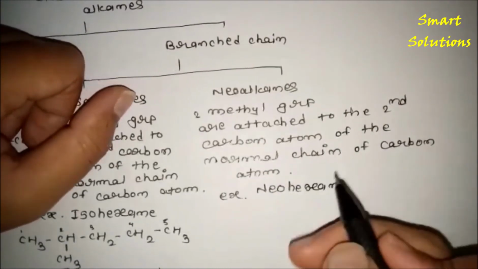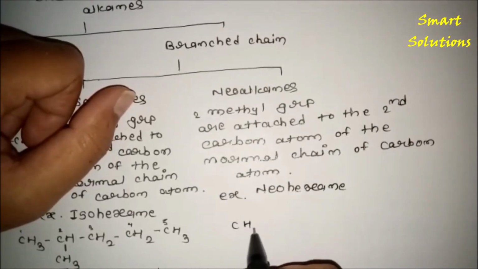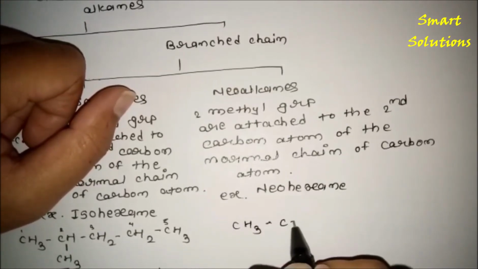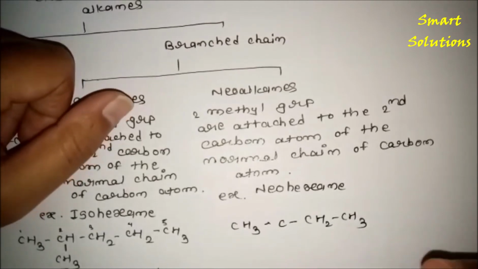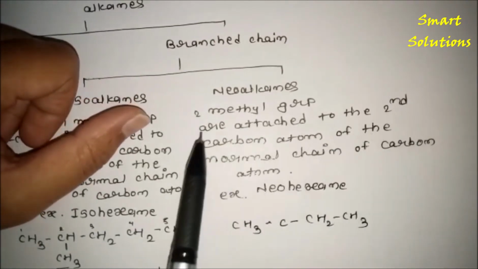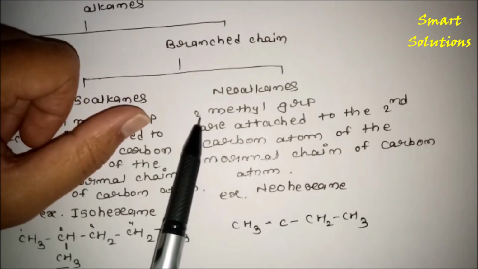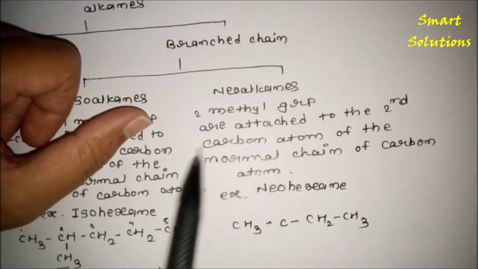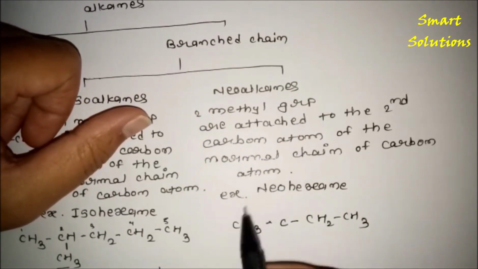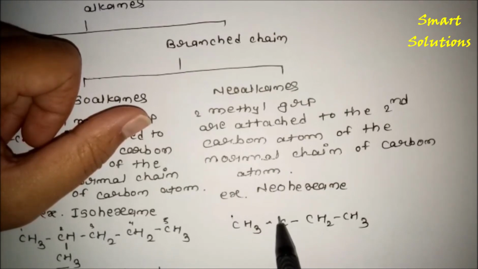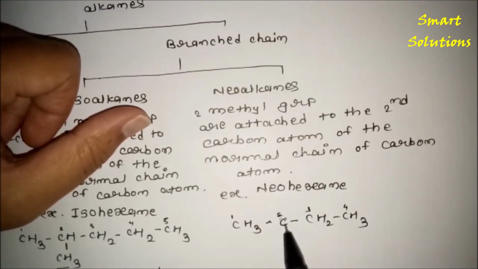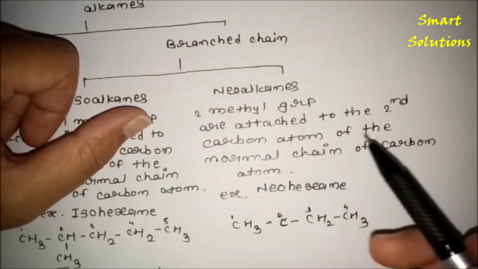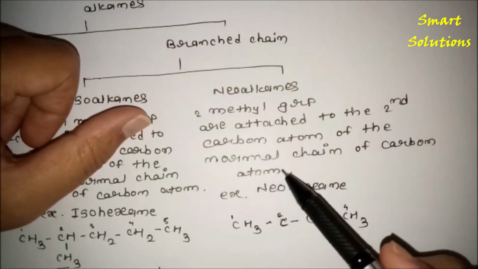So this is CH3, this is C, CH2, CH3. Here we can see that two methyl groups are attached to the second carbon atom. If we start the numbering from here, 1, 2, 3, 4, then this is the second carbon atom of the normal chain.